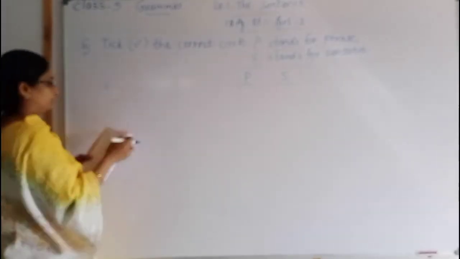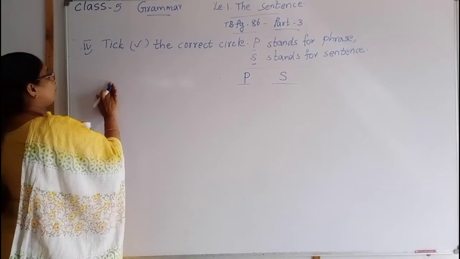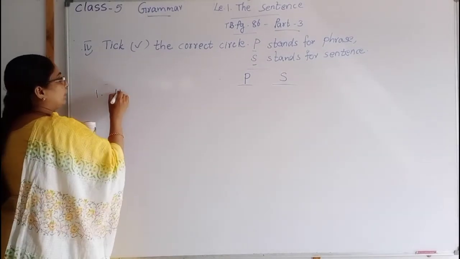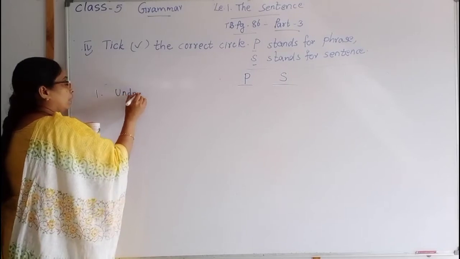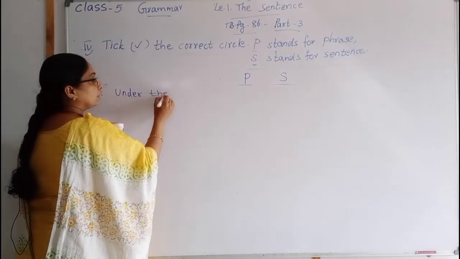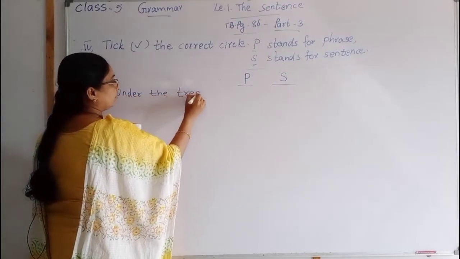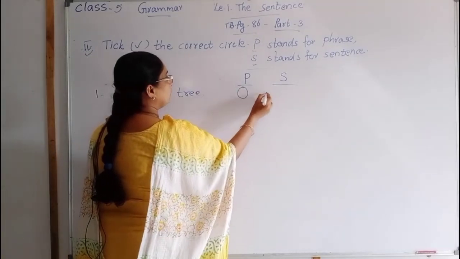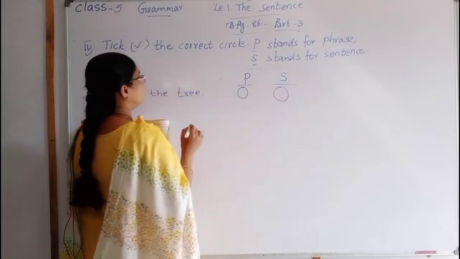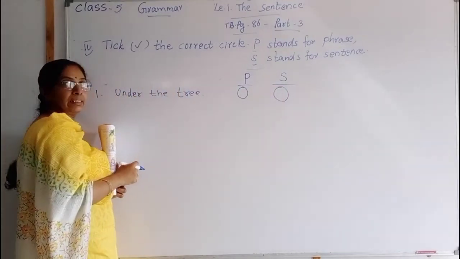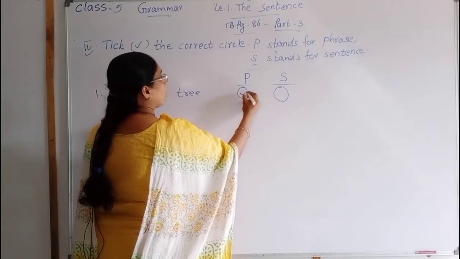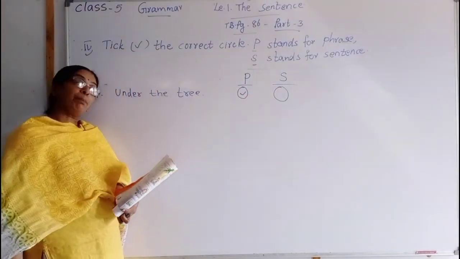The first sentence is: under the tree. Here 2 circles are given. Is this a phrase or a sentence? It is a phrase. So tick the P.